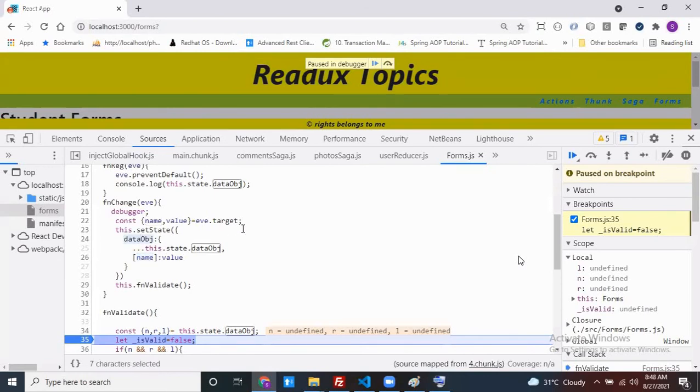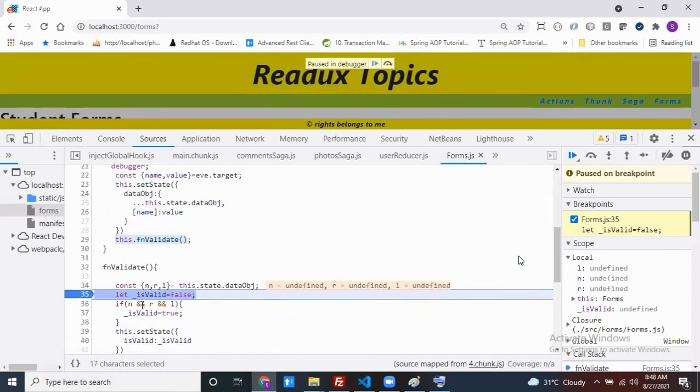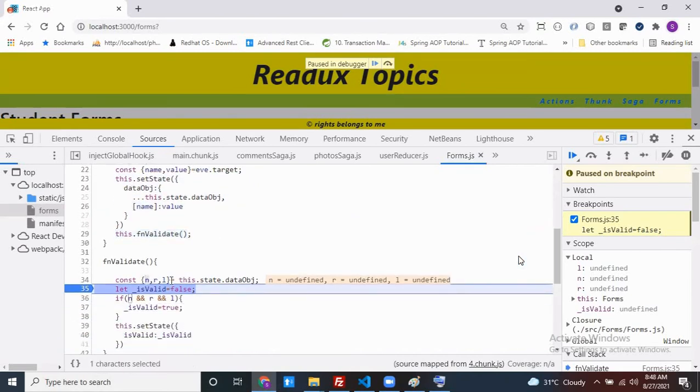It takes some time. My setState is an asynchronous method, so it is coming out of your flow. Immediately my function validate method is going to be called. At that point of time, my state variable is not yet updated, so what is my previous value? Undefined, yes or no?